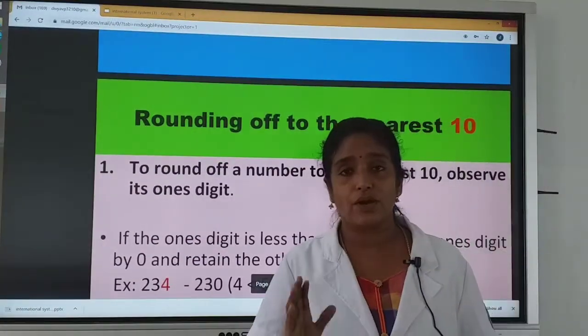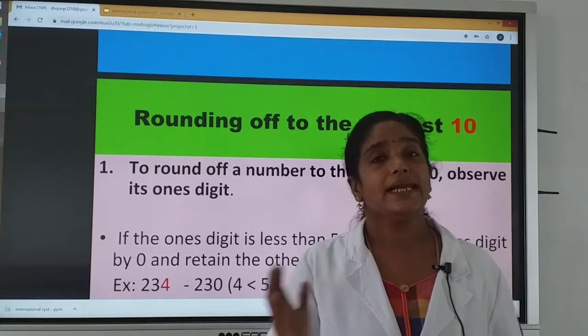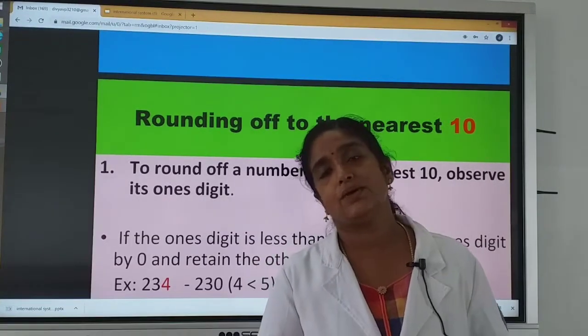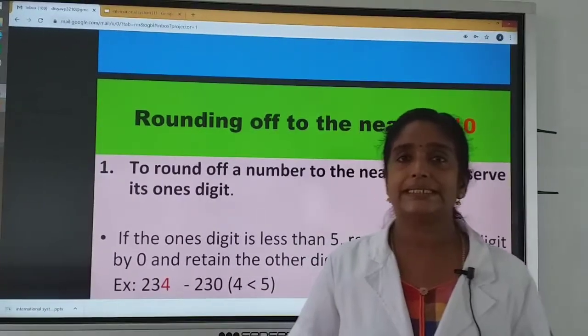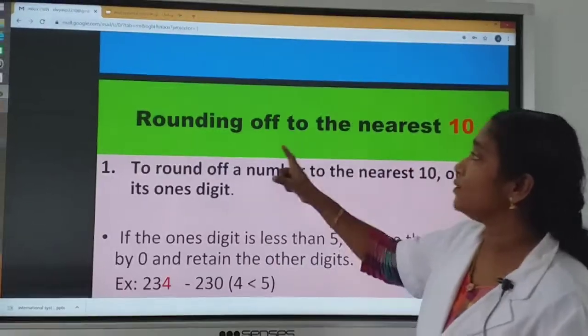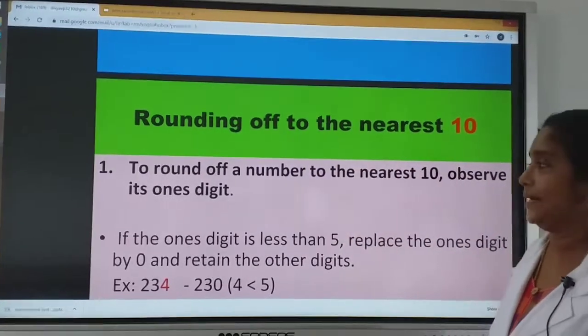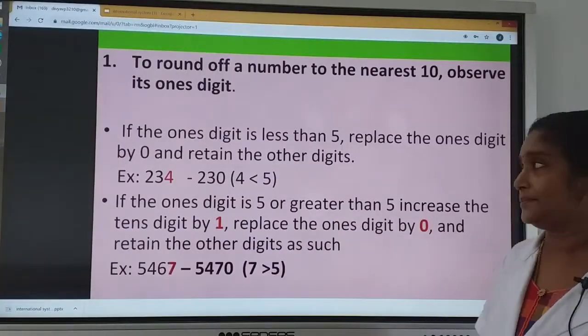So when we are rounding off a number, we usually round it to its nearest 10, nearest 100, nearest 1000, like that. Some rules we want to follow for that. Now we can consider how to round off a number to its nearest 10. Rounding off to the nearest 10. How to round off a number to the nearest 10.